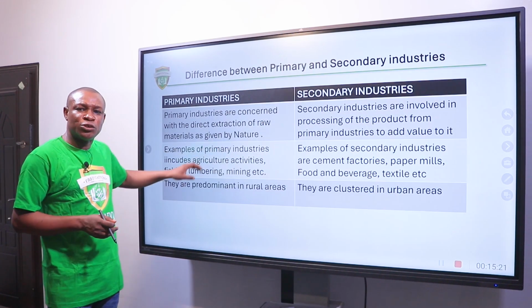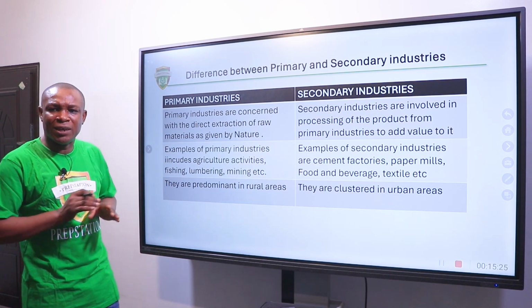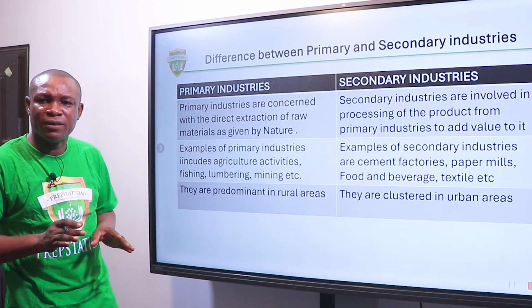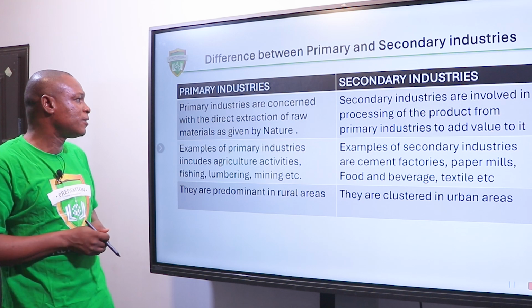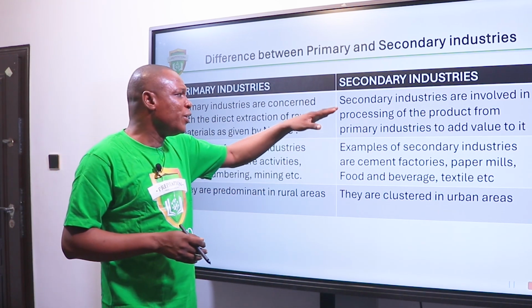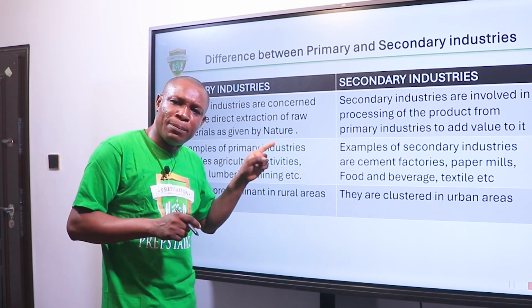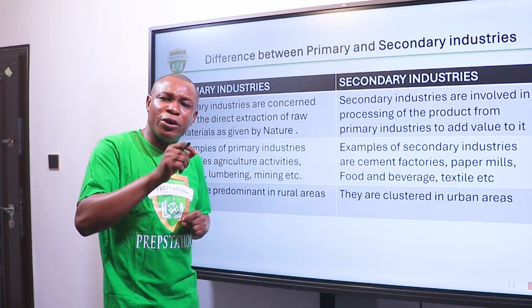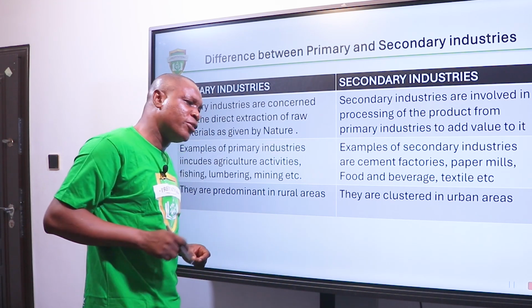Primary industries are associated with the extraction of primary raw materials as given to us by nature. They are otherwise called extractive industries. Whereas secondary industries are involved in the processing, adding value to the products of the primary industry. So the secondary industry relies on the products of the primary industry.